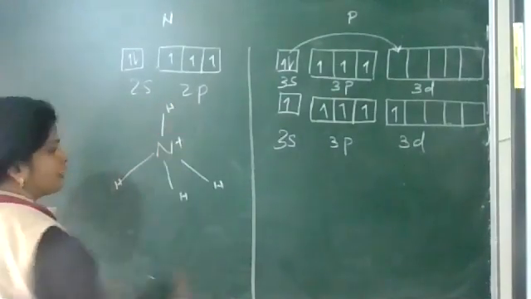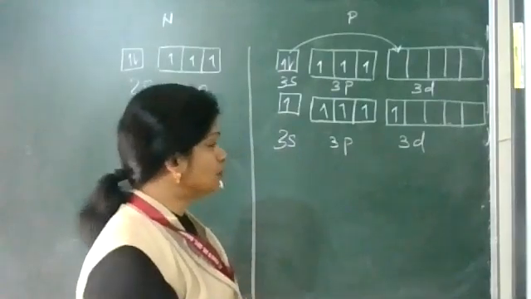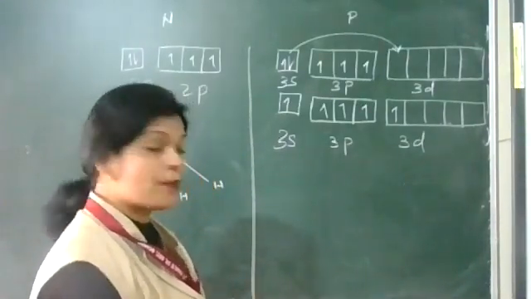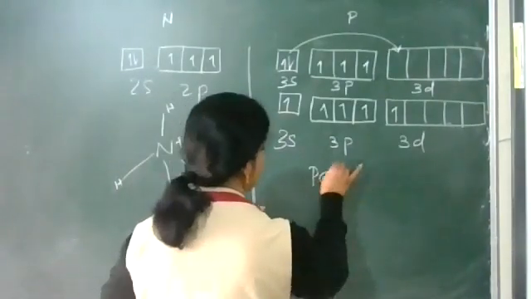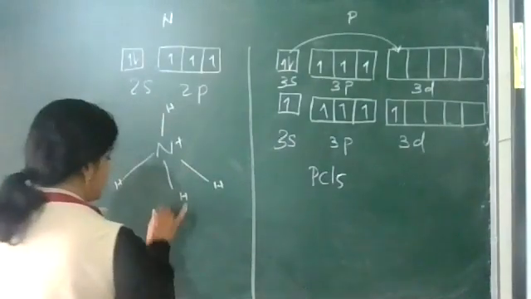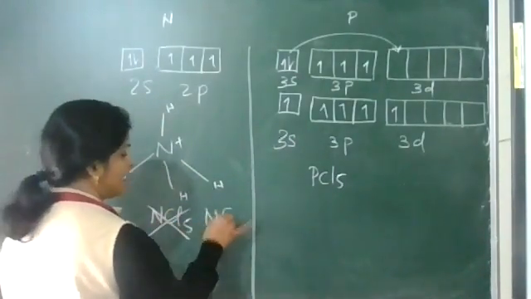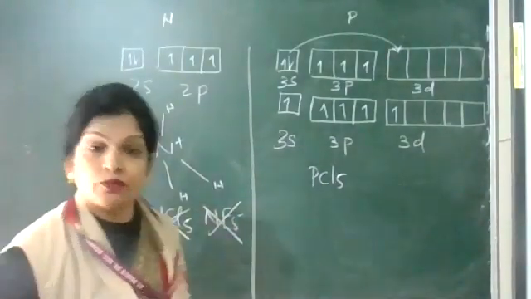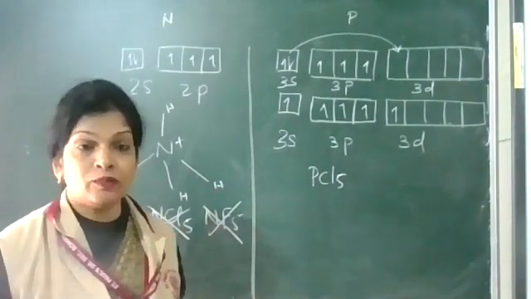as in the case of NH4 plus. But phosphorus can exceed its covalency beyond 4. So phosphorus can form pentahalides, for example, PCl5. But NCl5 is not known, or NF5 is not. Maximum covalency nitrogen can show is 4 because it has got 4 orbitals available for bonding.